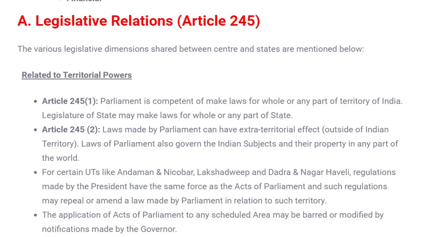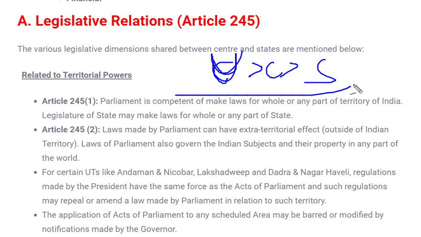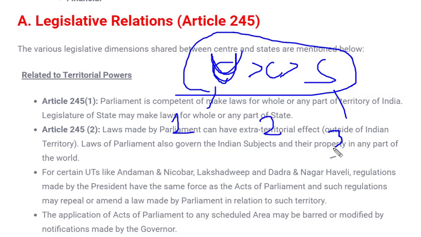One more important point I would like to tell you is the hierarchy of these lists: center, concurrent, state. I would like to write it as union. So the union is greater than concurrent, and concurrent is greater than state. What do we understand by this? Suppose the union or central government makes a law, law number 1, using the concurrent list law number 2 is made, and using the state list law number 3 is made.